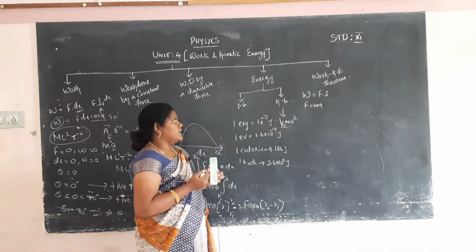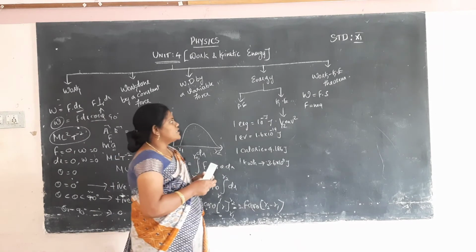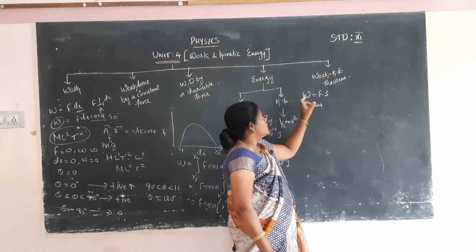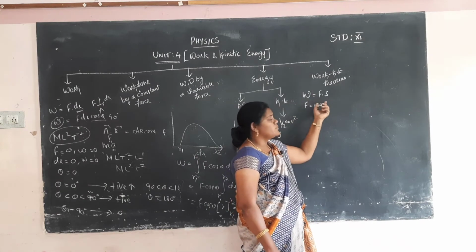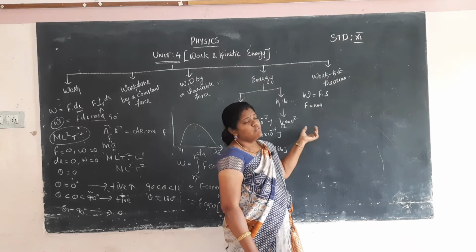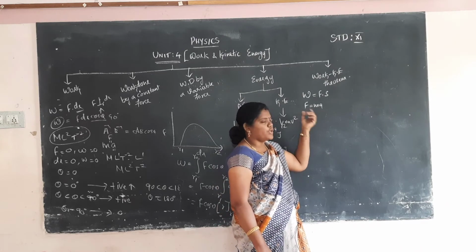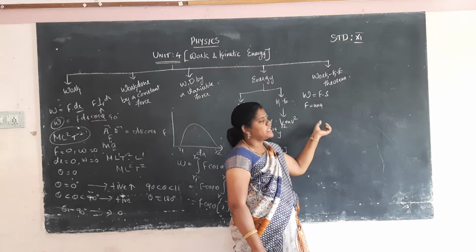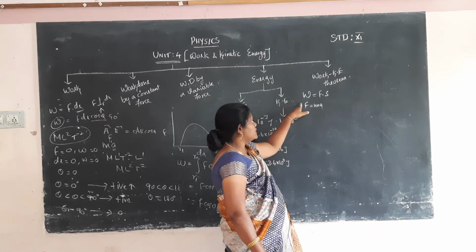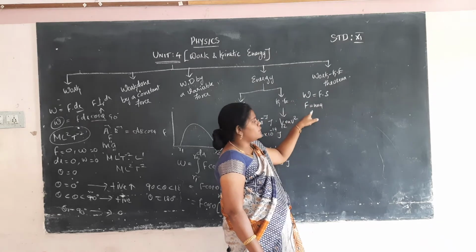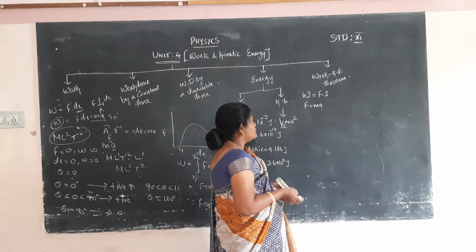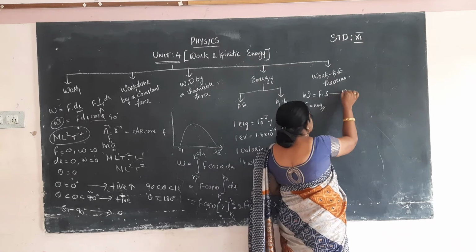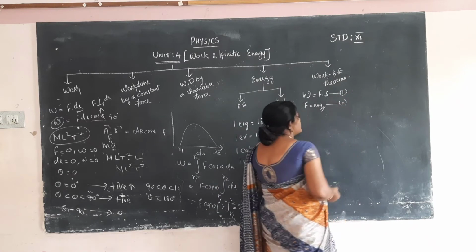So first we take the work formula. What's the formula for work? Work is equal to force into displacement, F dot S. What's the formula for force? According to Newton's second law, force F is equal to mass into acceleration, m into a. So work done W is equal to F into S, where force F is equal to m into a. First we want to calculate the acceleration value. This will be equation 1, and this will be equation 2.